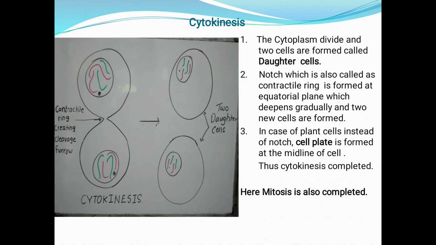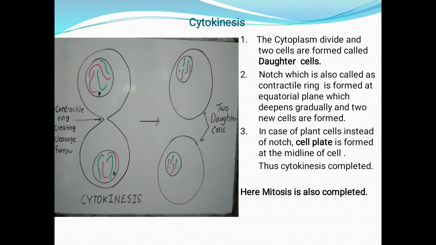A notch, which is also called the contractile ring, is formed at the equatorial plane, which deepens gradually, and two new cells are formed when the ring meets. When these contractile rings meet each other, the two cells separate from each other.